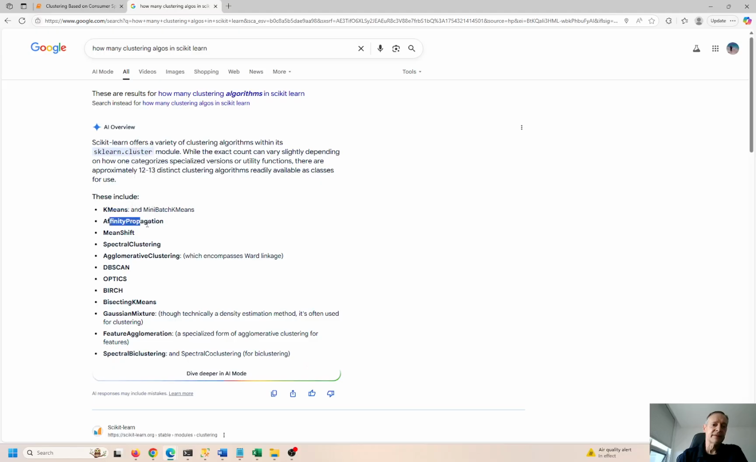K-means, that's what we're doing. Affinity propagation, we're doing that. DBSCAN, there's something called optics, Birch, bisecting K-means, Gaussian mixture, agglomeration, that's a new one. I haven't even heard of that. And then spectral biclustering. I think I've heard of that. I haven't used that. So anyways, there's about a dozen or so that you can test out.